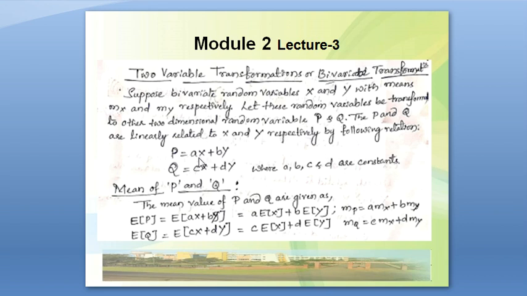So P is a into X and b into Y, and Q is c into X plus d into Y. Here a, b, c and d are constants.